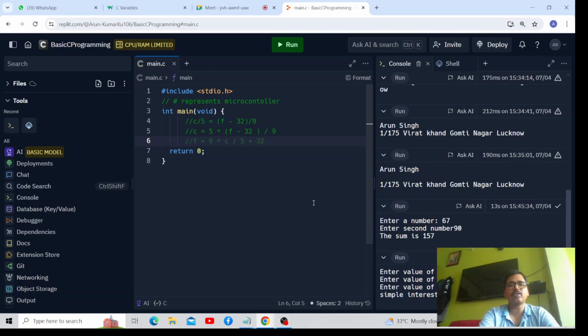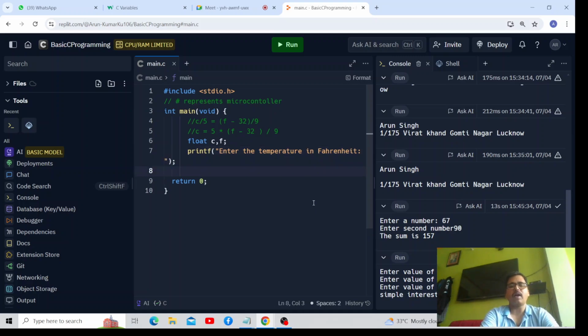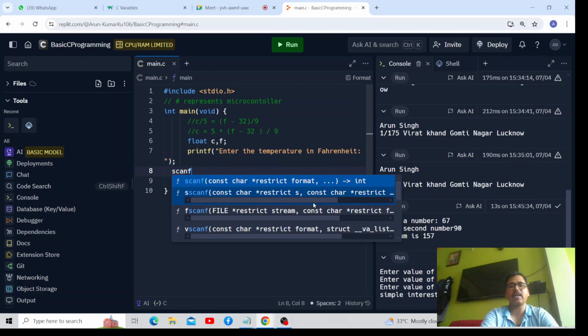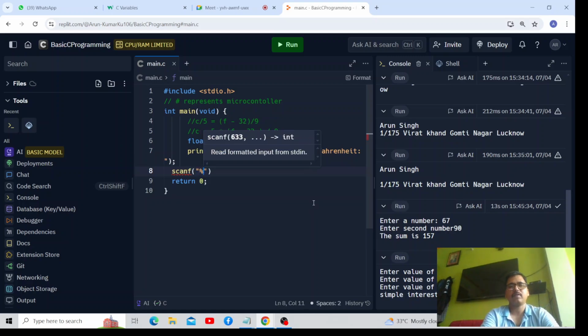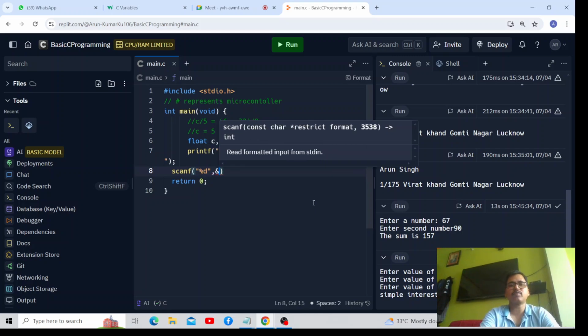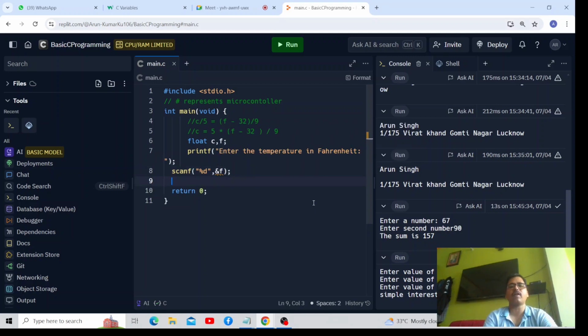Now here just declare some variables like float C and F. These are the two variables we have taken. Please enter the temperature in degree Fahrenheit. And here we have scanf, and this is the Fahrenheit we have entered.